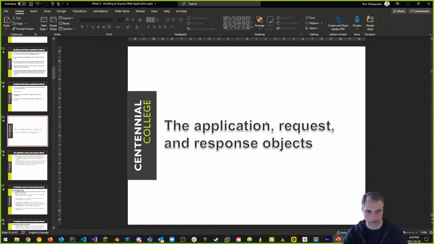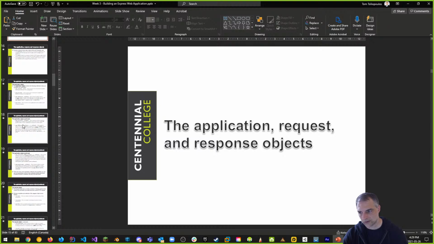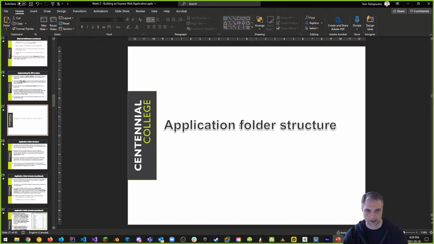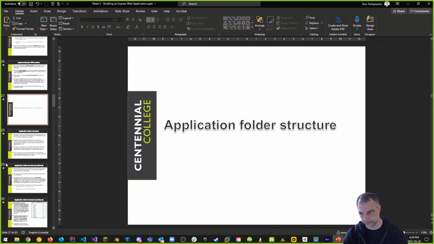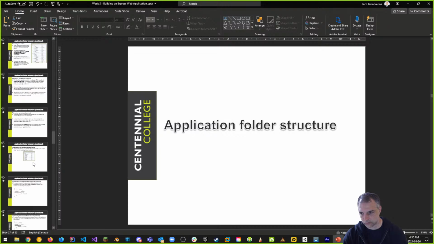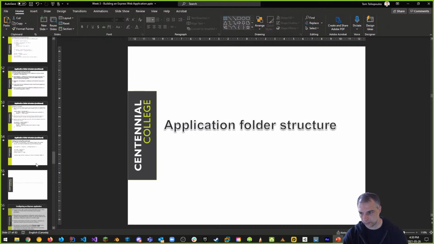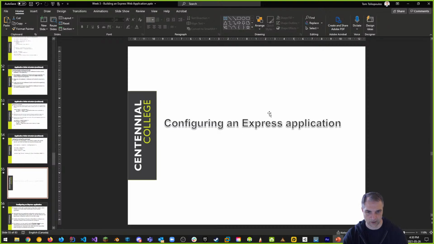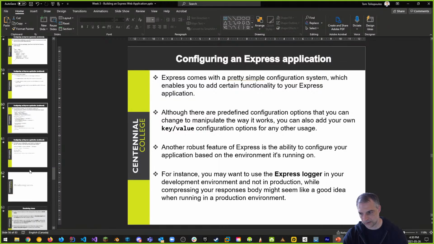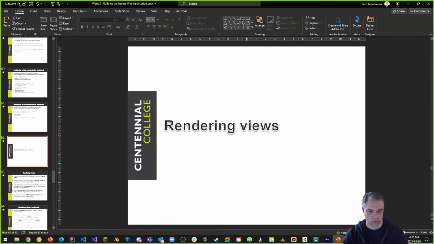What's the difference between a request and response? Please watch the videos, because that is what's going to tell you all about request and response objects, as well as what they want you to do from the book that we're using for application folder structure. However, I recommend you use my folder structure, as it is far simpler than the one in the book. Okay, so that's what it talks about here. It also goes on in the course shell to talk about additional pieces. For example, how do I configure the Express application? And it talks in detail about how to do that, as well as how to render views.